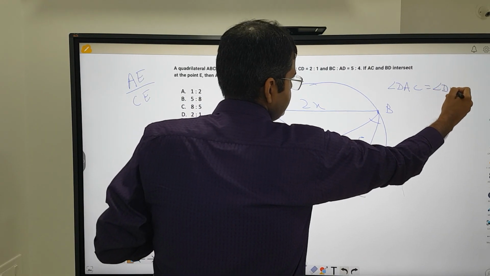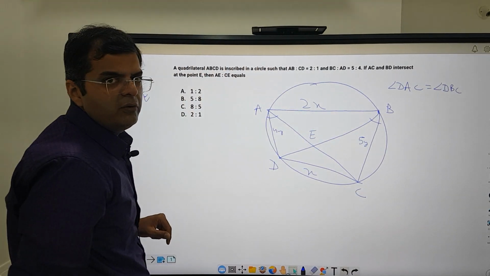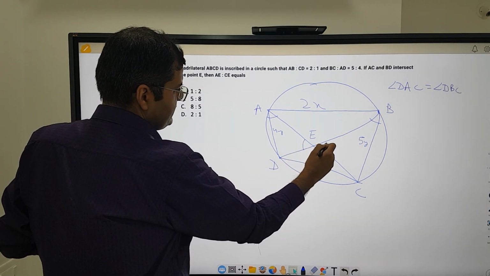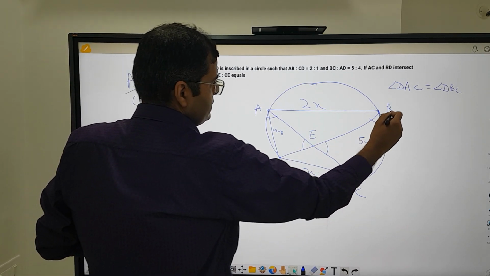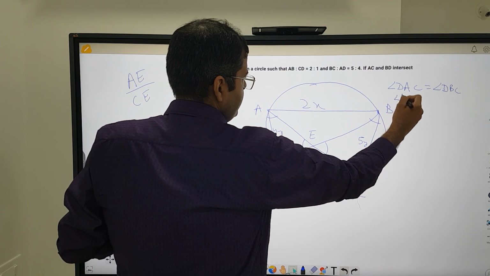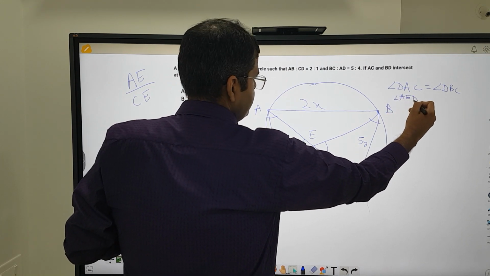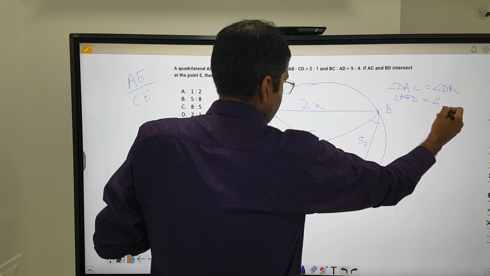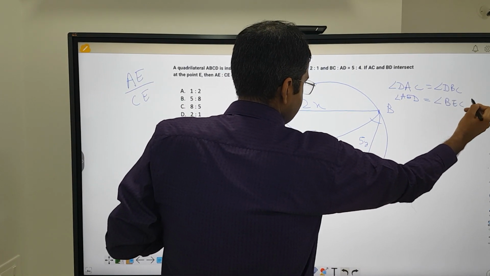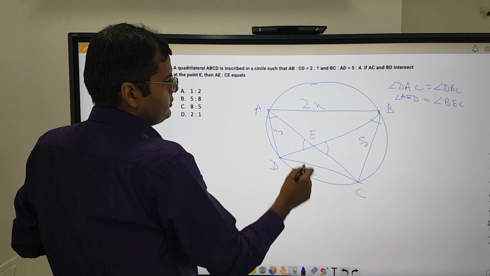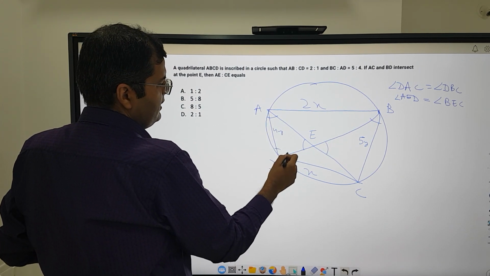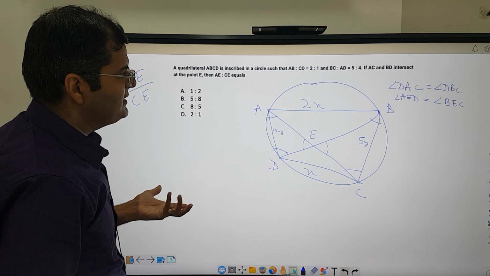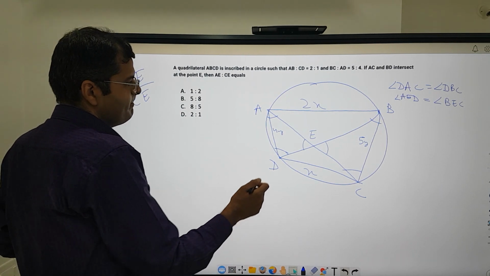Also, this angle and this angle are opposite angles, so angle AED is equal to angle BEC. So if these two angles are same, the third angle of this triangle and this triangle has to be equal.